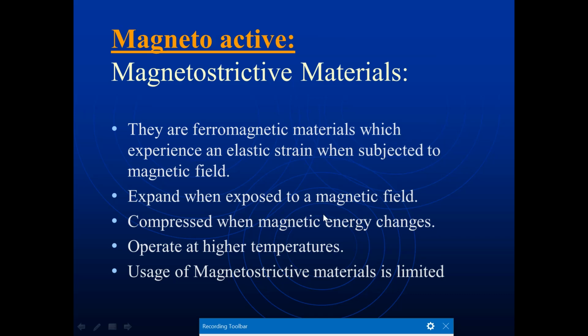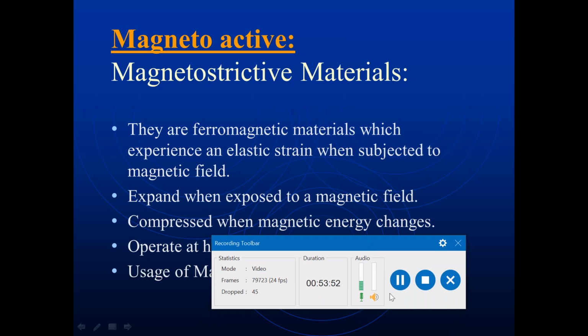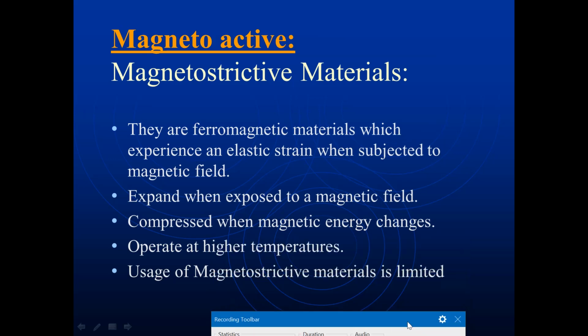Whenever we subject a material to a magnetic field, it is going to obtain an elastic strain. So they are going to expand when exposed to a magnetic field.